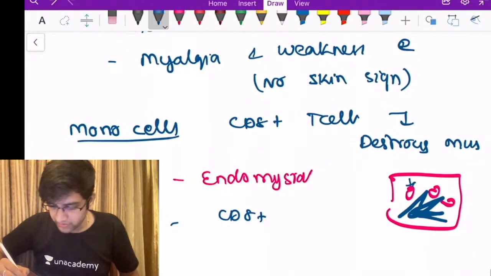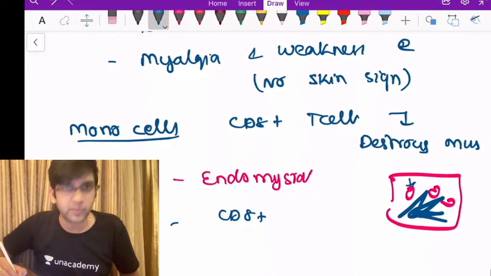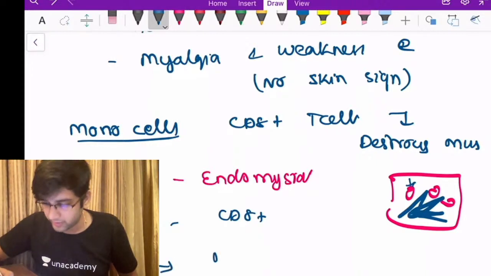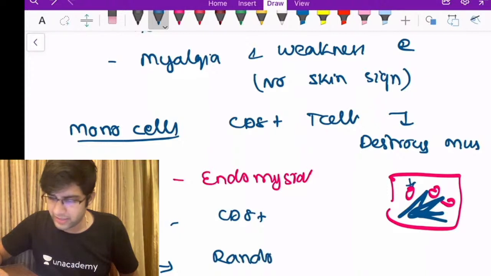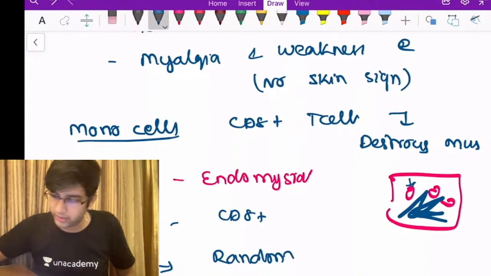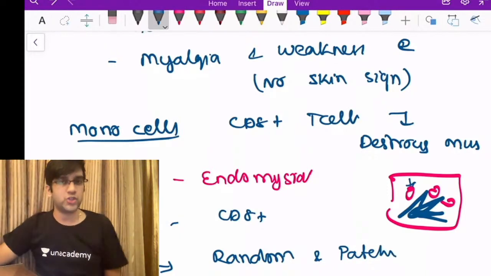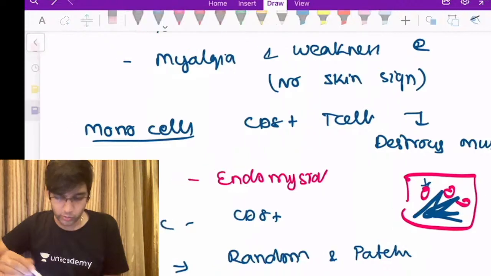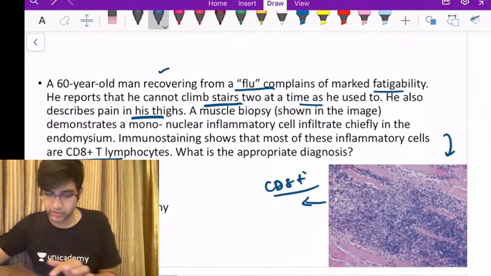So the destruction of the muscle fiber, the atrophy of the muscle fiber, will be patchy and random. It will be random and patchy atrophy. Again, that is a characteristic finding seen in your polymyositis. So it'll be random and patchy all over. That's what our question was. We'll go to the question and have a look at it.